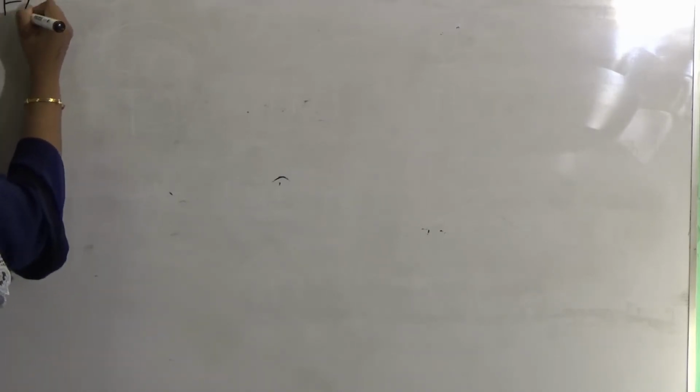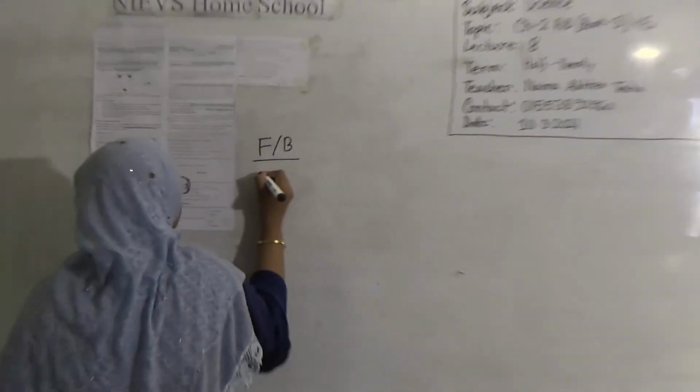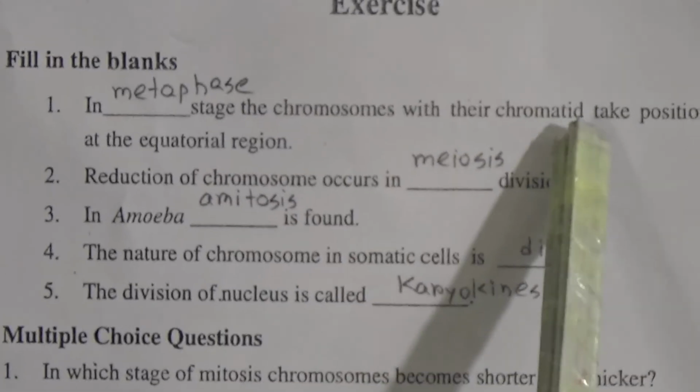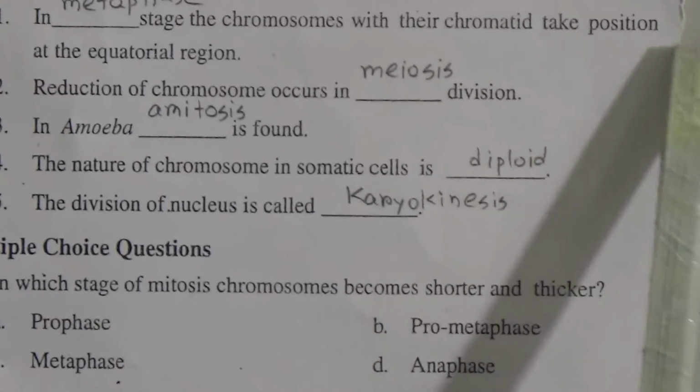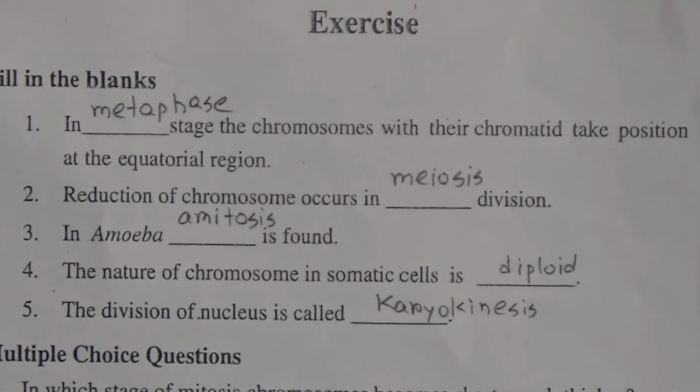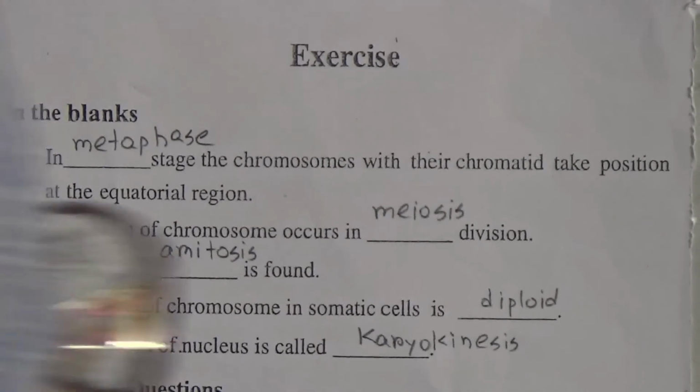Now, dear students, let's do the exercise. We have finished our discussion. Let's do the fill in the blanks at first. Number 1. Dash stage, in which the chromosomes with their chromatids take position in the equatorial region. In which phase? In metaphase stage.